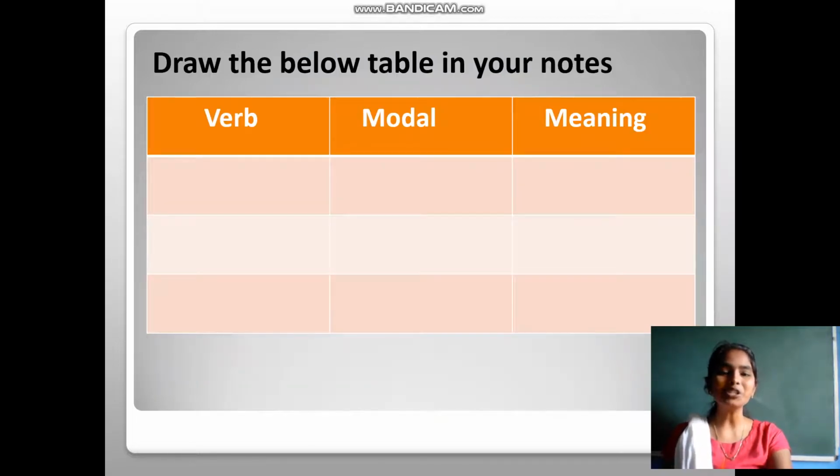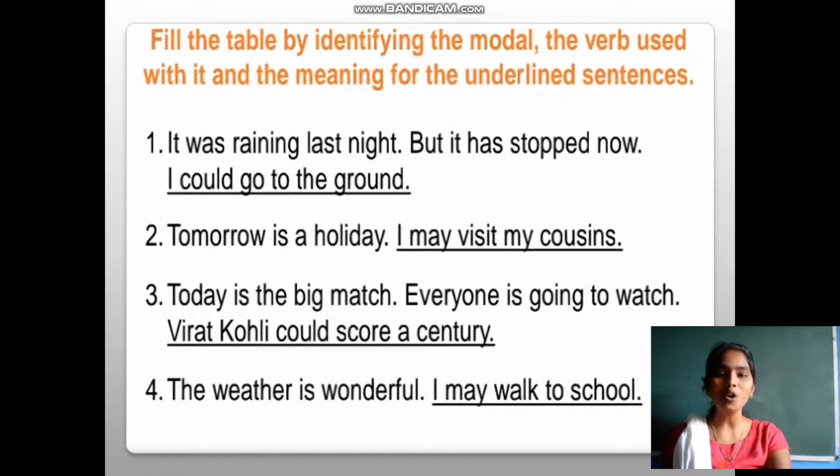I want you all to draw this table in your notes. You can pause your video while drawing the table. Fill the table by identifying the modal, the verb used with it and the meaning for the underlined sentence. What is the first sentence? It was raining last night, but it has stopped now. I could go to the ground.